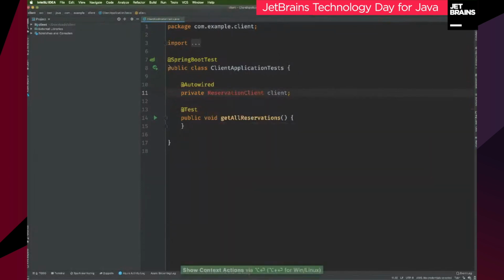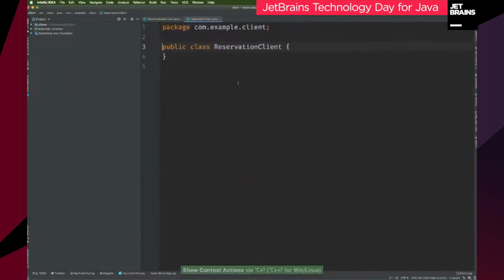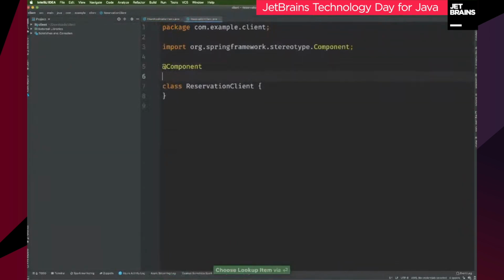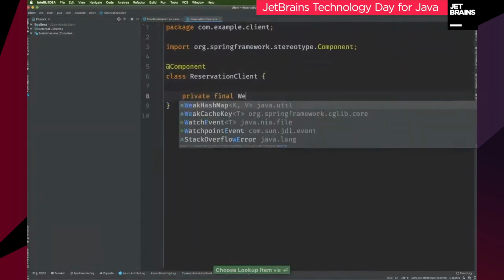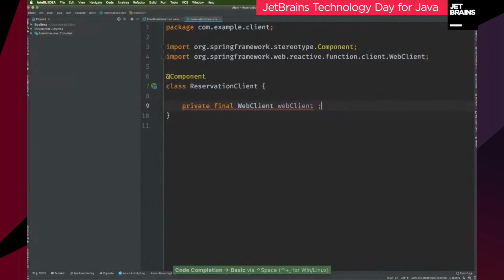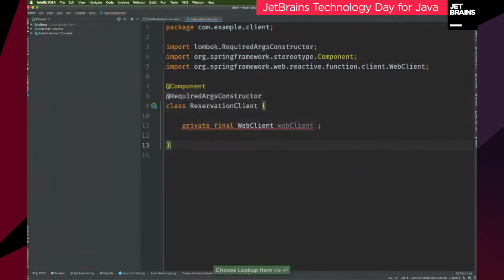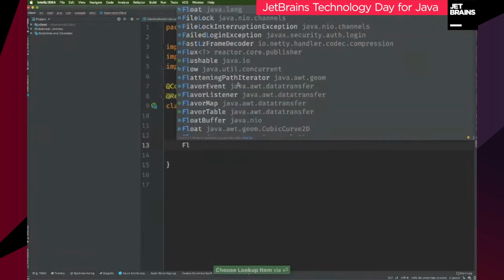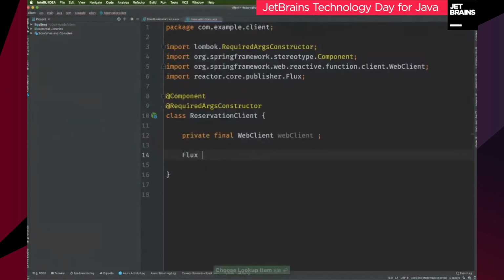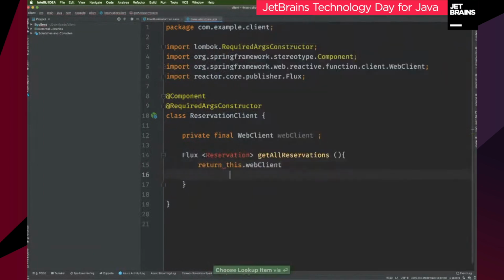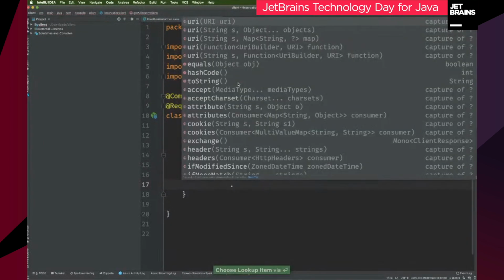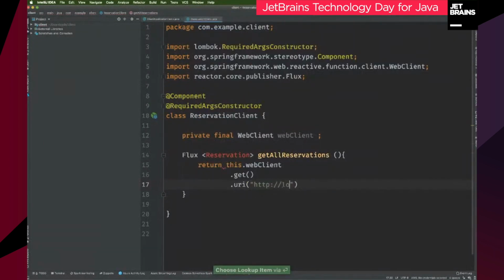Now, of course, this class doesn't exist here yet, so let's do that right now. Now, this is going to be a Spring Bean again, a Spring Bean that in turn depends upon a web client, a reactive web client. And we're going to inject that into the constructor, so we can use Lombok there. And we're going to return a publisher of the reservation data. So get all reservations dot get dot HTTP, and then it'll be a local host, right?